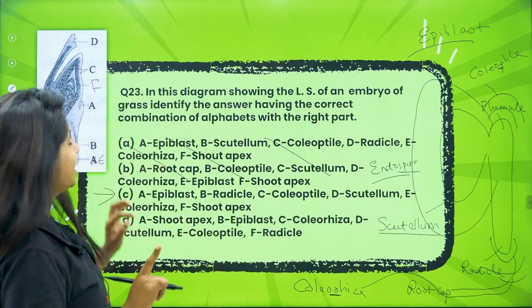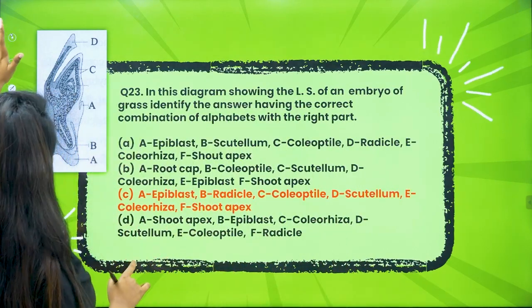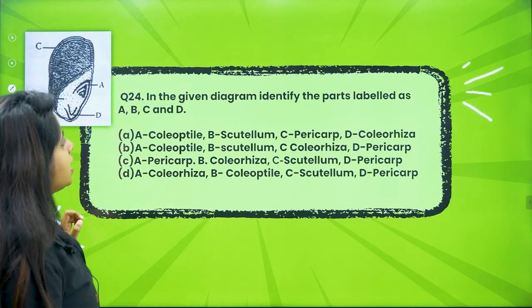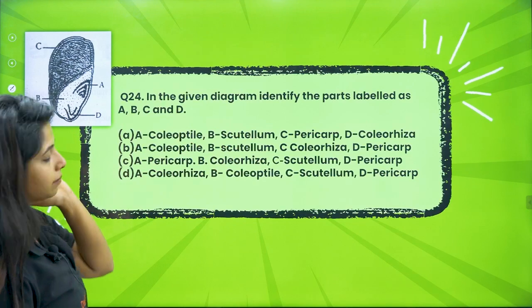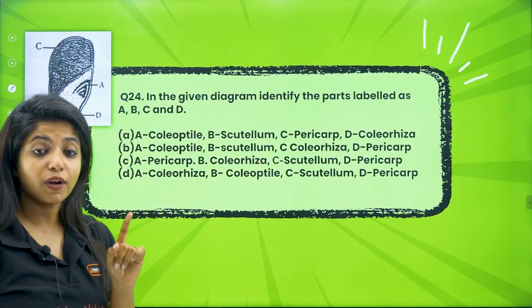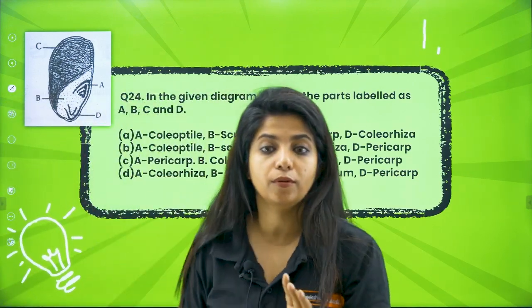You will be able to solve one more question. Are you ready for that? Let's see. So for this, the answer is C, and for the last question that we have today is, in the given diagram, identify the parts labeled as A, B, C, D. So first of all, is it a monocot embryo or a dicot embryo?